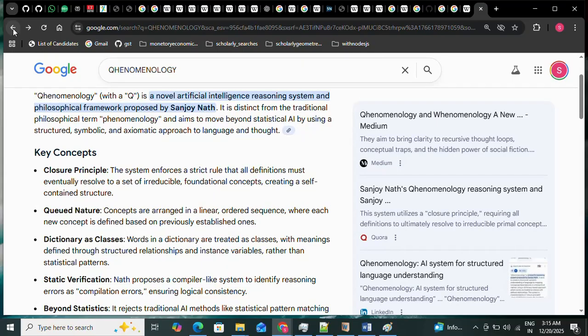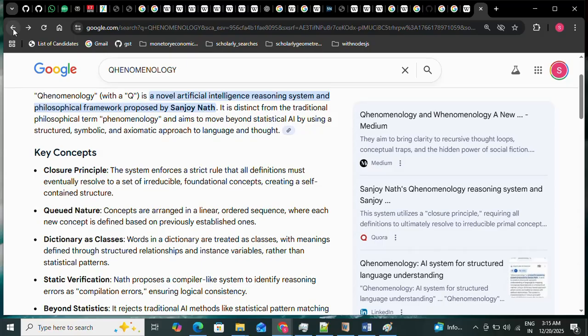Now, the dictionary as the classes. Words in a dictionary are treated as classes. These are C++ classes, or C# classes, or Java classes, whatever. These are the classified objects, and this comes from the type theory of Bertrand Russell: classes with meanings defined through structured relationships and instance variables rather than statistical patterns.